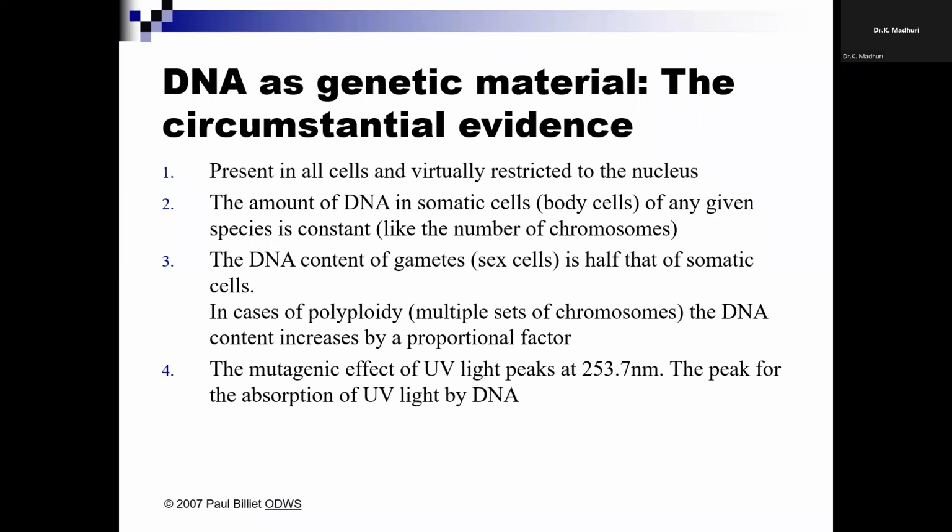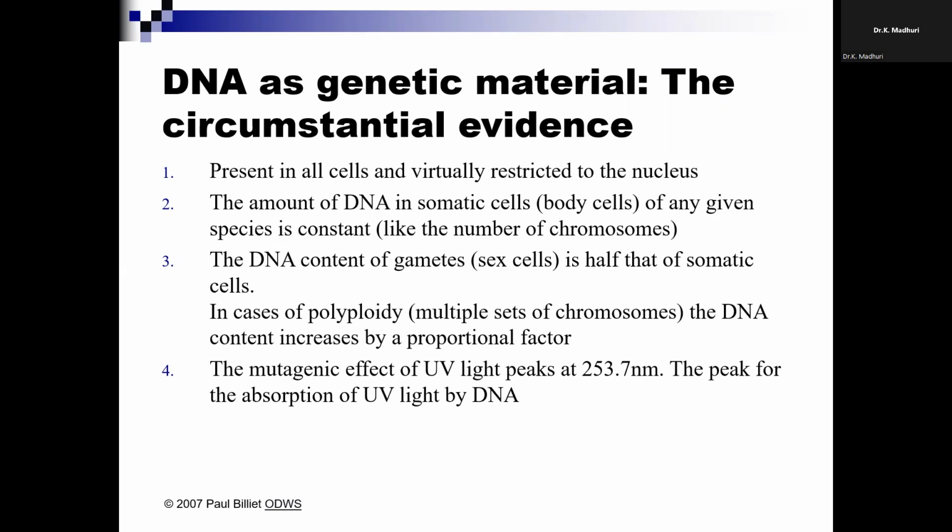Just imagine, a cell is not like a microbial cell, we generally observe the cell under the microscope. Whereas the DNA present in the human cell is 2 meters in length. So just imagine the miracle behind the DNA. The amount of DNA in the somatic cell of any given species is constant, like the number of chromosomes. The DNA content in gametes, the reproductive cells, is generally half that of the somatic cells.